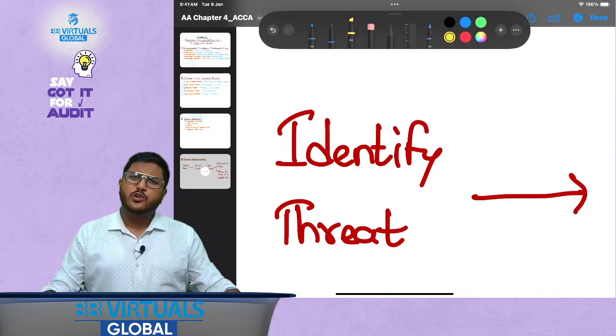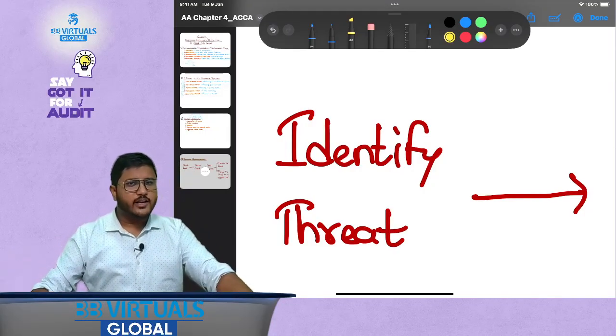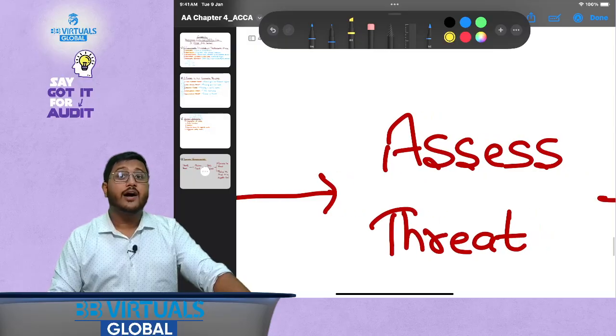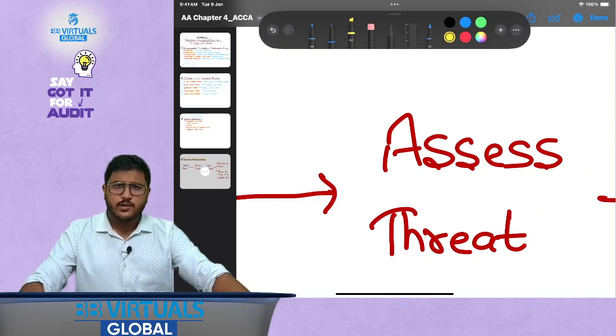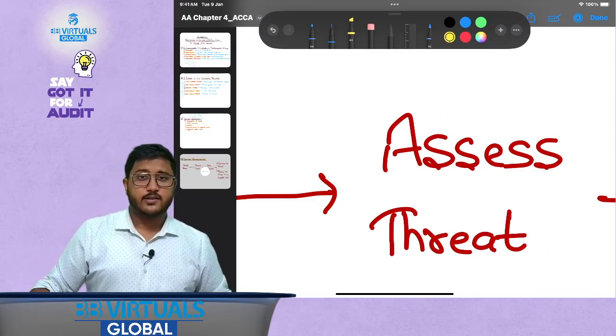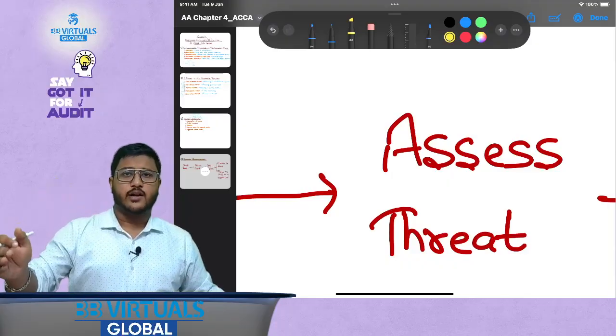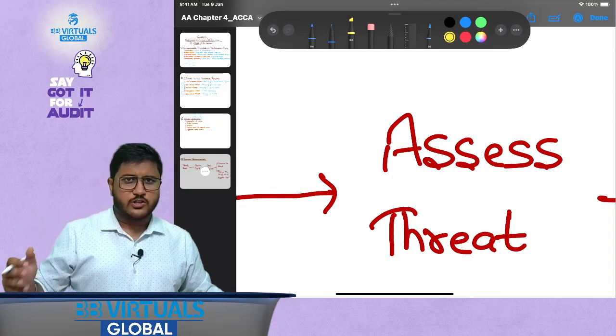If there are threats, what do they need to do? Do they need to immediately take the action? No. What they need to do? They need to assess the threat. Assess the threat in which context? Assess the impact of that threat on the audit or the professional assignment of the